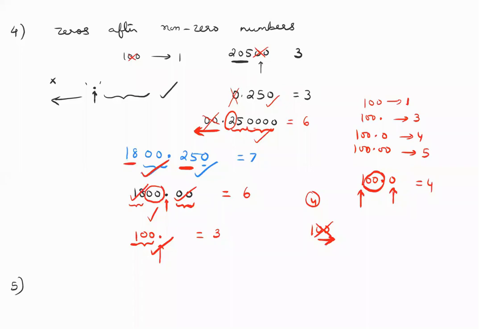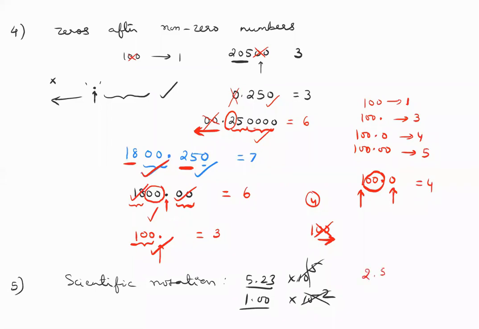Next rule. In scientific notation, all digits are significant. That's why in scientific notation all digits are significant. Scientific notation looks like 5.23 or 1.00 into 10 to the power of 5, into 10 to the power of minus 2. Please don't count these. The exponential form is not counted in scientific notation. 3 significant digits. Suppose you write 2.563 into 10 to the power of minus 9.